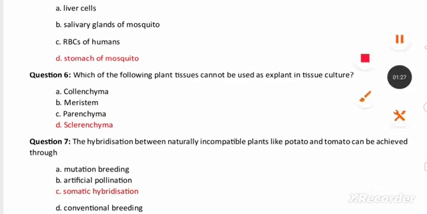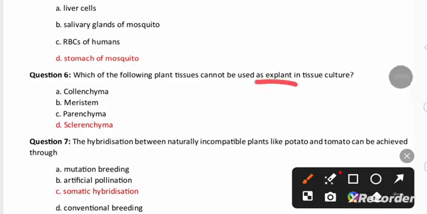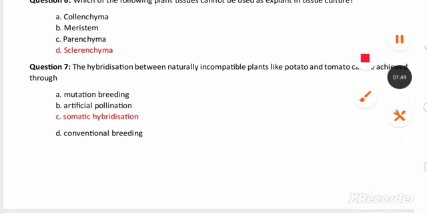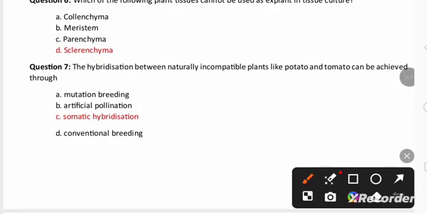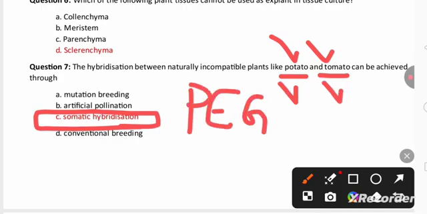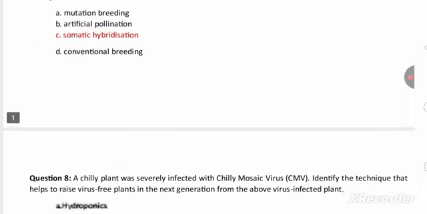Next question is, which of the following tissue cannot be used as explant in tissue culture? Explant is a part of the plant which is used in tissue culture, which is used in micropropagation. So explant can be taken from collenchyma, meristem and parenchyma, but it cannot be taken from sclerenchyma because sclerenchyma is a dead tissue. Next question, in the hybridization between naturally incompatible plants like potato and tomato. Potato and tomato, when it undergo hybridization, it is going to undergo somatic hybridization because the protoplasm of potato and tomato, when fused by using polyethylene glycol, it produced a hybrid plant called tomato, that is by somatic hybridization.